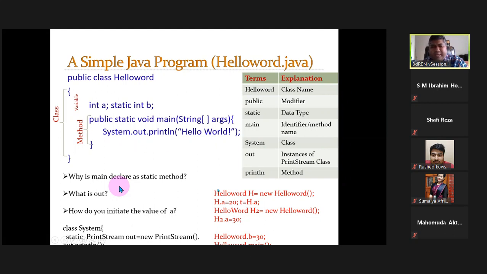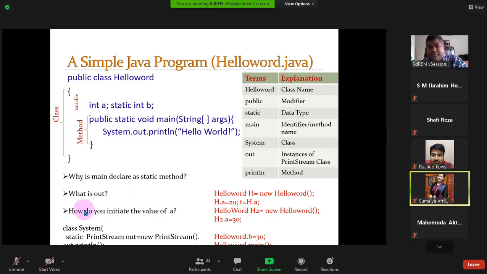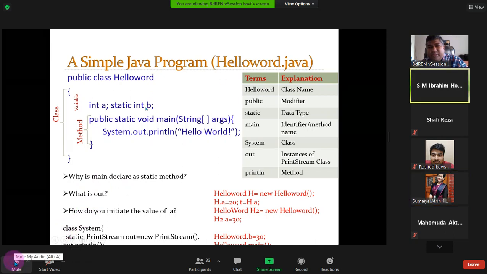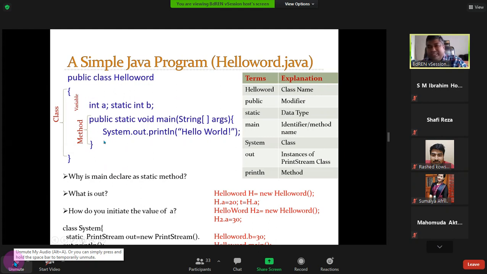You should study this, okay? Why do you need to initialize the value of A? How do you initialize the value of A? Sir, from outside we can assign the value first. How? How can you assign the value? You cannot change this code, okay? From outside, you want to assign a value to A. How can you assign a value to A?